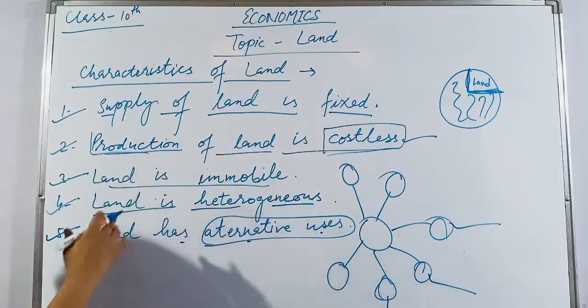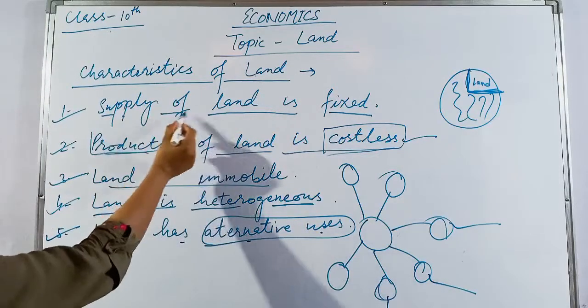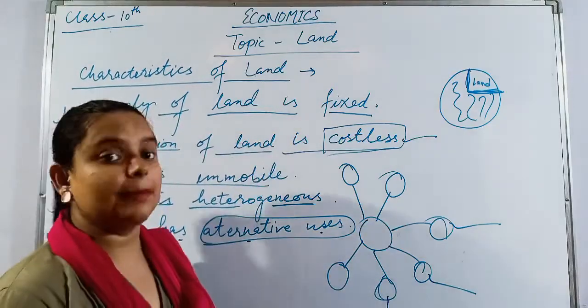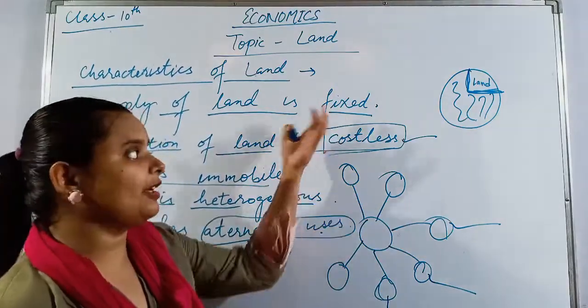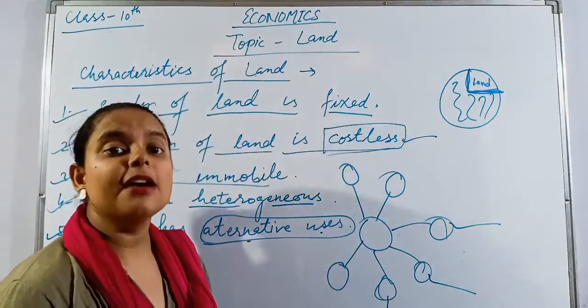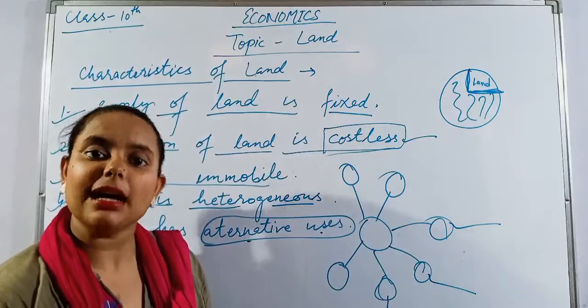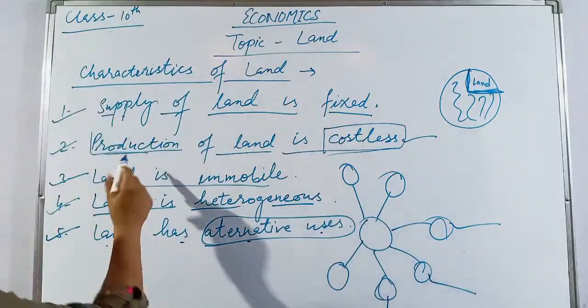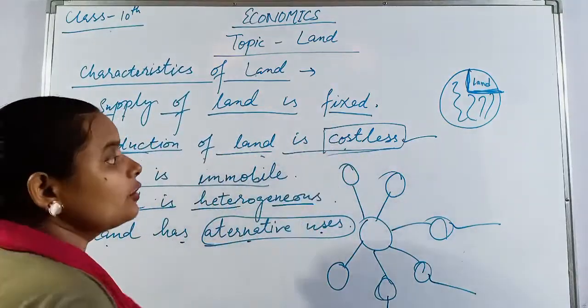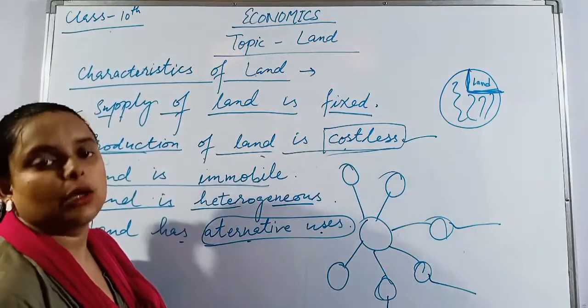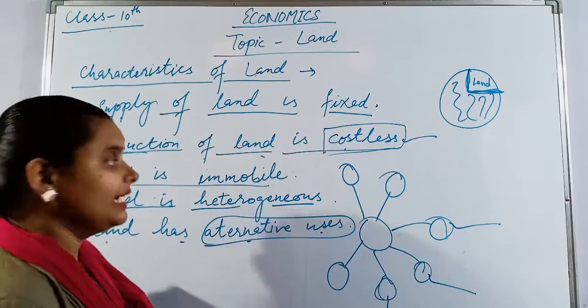Once again, see all the characteristics. First, supply of land is fixed, means we cannot supply more land. Because the supply of land is fixed, we can only increase the quantity of operational land by cutting the forest. Next, production of land is costless. The thing which we are not able to produce, its production is costless because it is a free gift of nature.